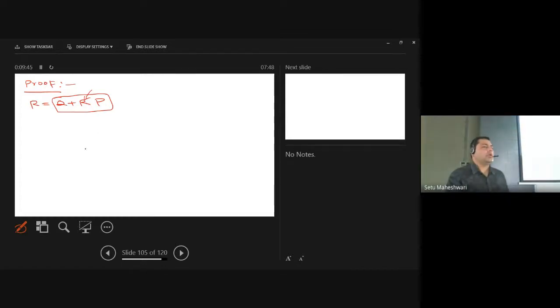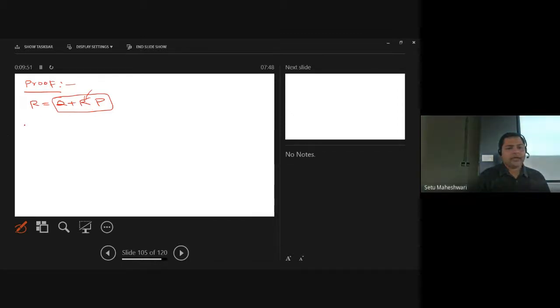So in place of this R, I can place the value of R, which is Q + RP. R = Q + (Q + RP)P, which becomes Q + QP + RP square.